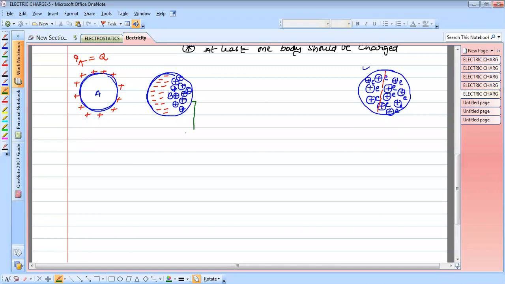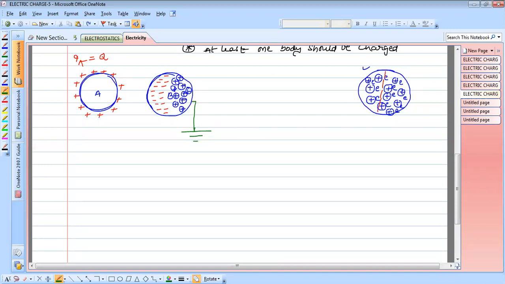becomes earthed, connected to earth. This is the earth symbol. Earth is a huge conductor. It can give some electrons, and it may take some electrons, like an ocean. Look at a sea: if you remove a bucket of water or pour in a bucket of water, the level of the sea does not change. In exactly the same manner, the earth is always neutral. Even if a few electrons are transferred to the earth or taken from the earth, there is no change in the charge of the earth.